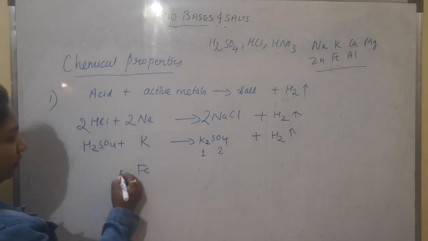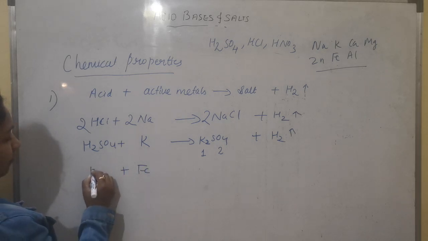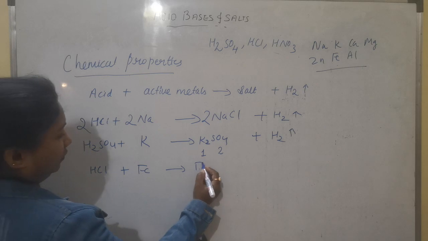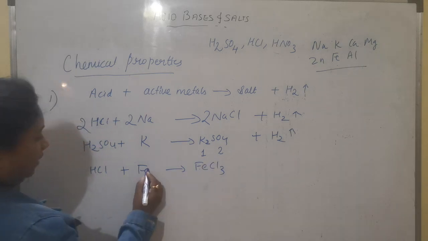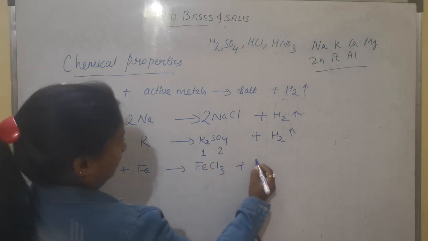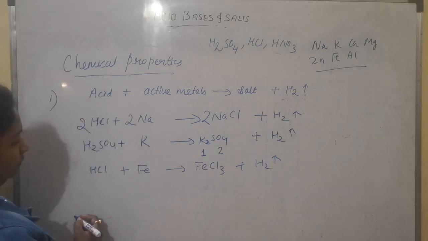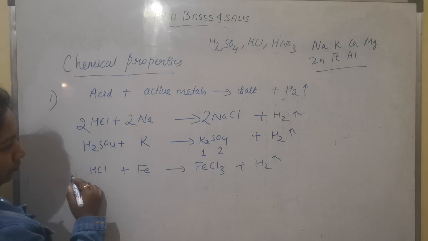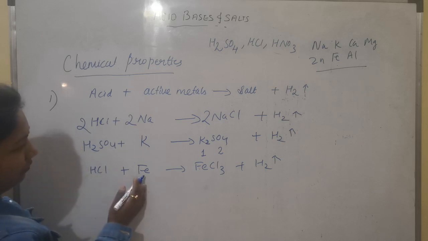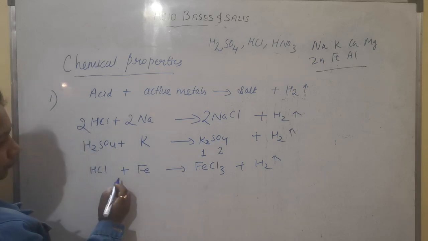Take iron plus HCl, you will get ferric chloride, FeCl3 plus H2.